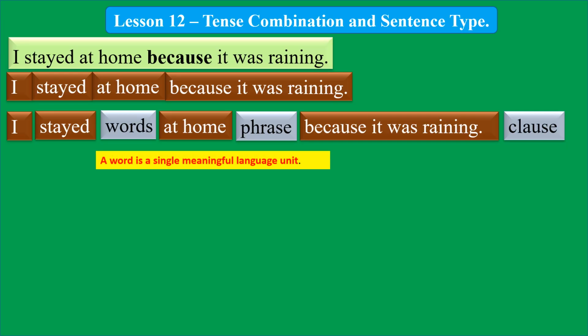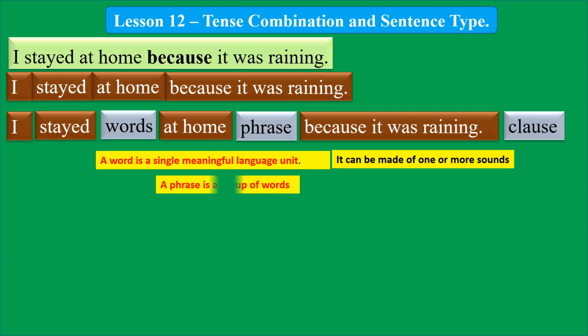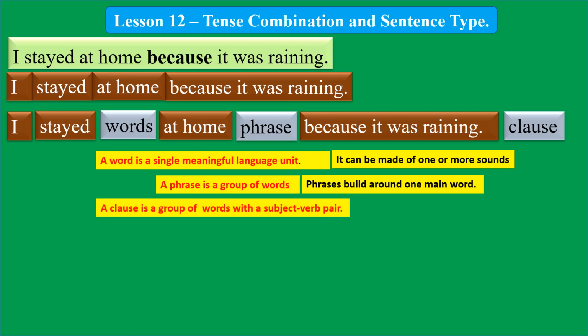A word is a single meaningful language unit. It can be made of one or more sounds. A phrase is a group of words. Phrases build around one main word. At home is a phrase, home is the main word.